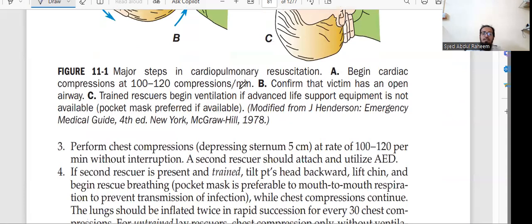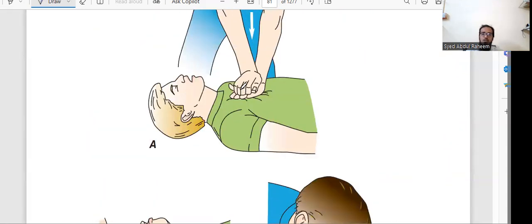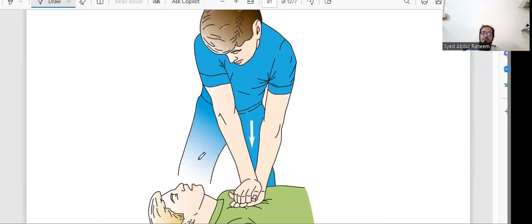Okay. Next, you have to start CPR. This is the CPR method. Whenever a person has collapsed, you have to make them comfortable like this or this type. You have to put your hands on the sternum bone, the middle of the sternum, not the upper part, not the lower part, above the xiphoid. This is the center of the chest. You have to give pressure.